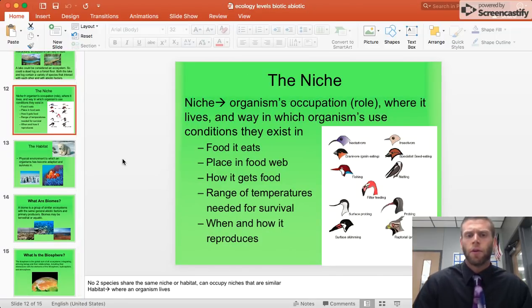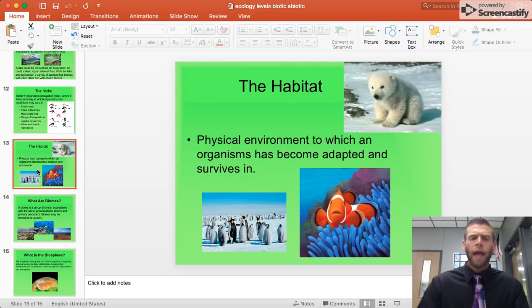Within the ecosystem, there is something called a niche. This is an organism's role, where it lives, and how it uses the conditions. So it's the food it eats, its place in the food web, how it gets food, the temperatures or the factors it needs to survive, and how it reproduces. That's its niche. So every organism has its role within the ecosystem. Habitat is the physical environment to which an organism has become adapted and survives.